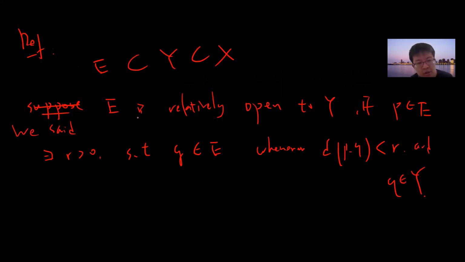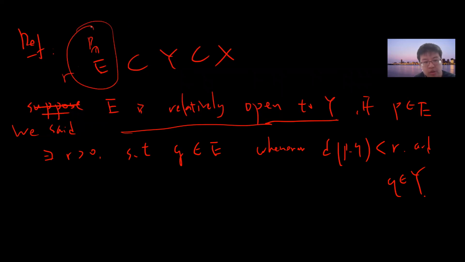Okay, so let's say that E is relatively open to Y if for any P belongs to E, there exists a ball such that if Q belongs to Y and the distance PQ is less than R, then Q belongs to E. So that means you can forget about X. The ball with radius R is forcing things in Y, not in X. So you can somehow forget about X. Okay, so this is called relatively open.